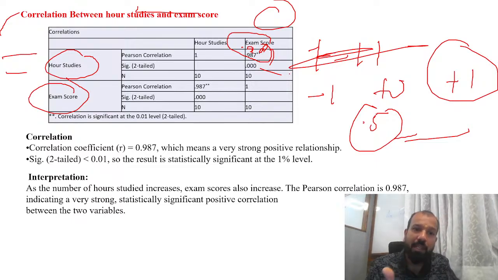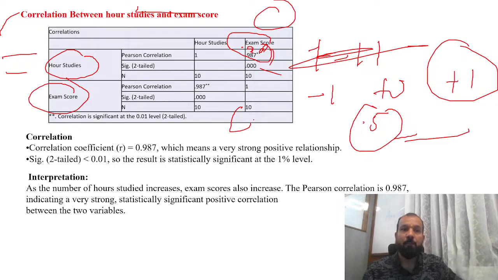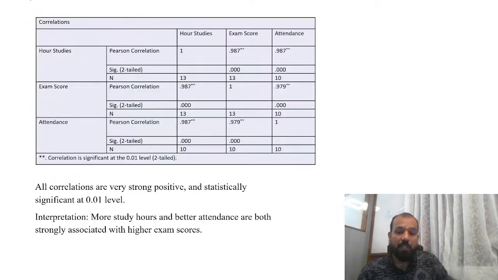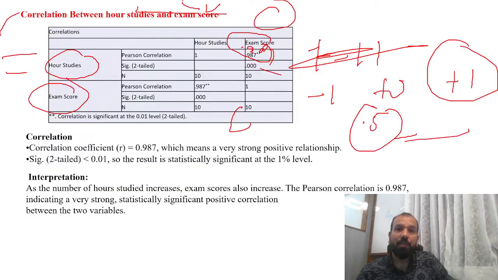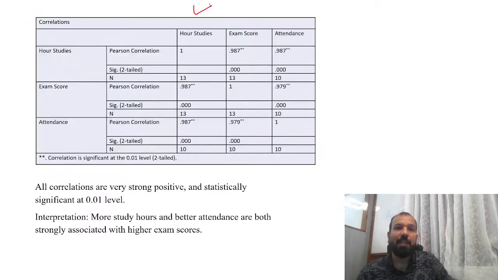Clear? तो interpretation इसका क्या होगा? As the number of hours studied increases, exam score also increases. The Pearson correlation 0.987 indicates a very strong, statistically significant positive correlation between the two variables. This was a very simple correlation, bivariate correlation, or we have multiple correlation.